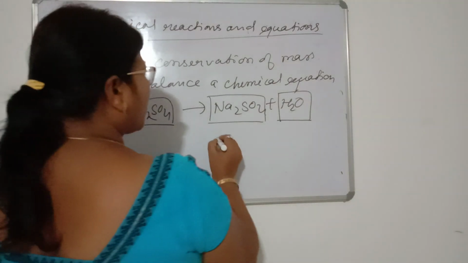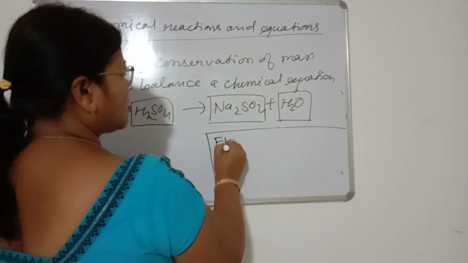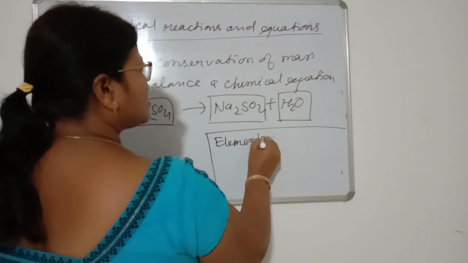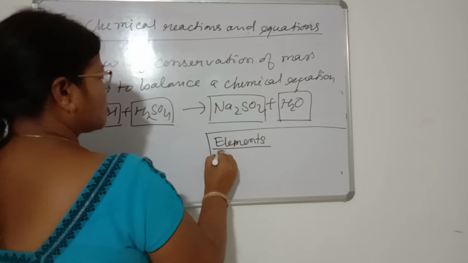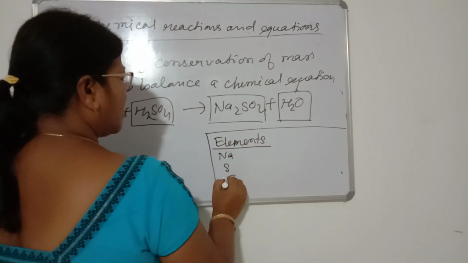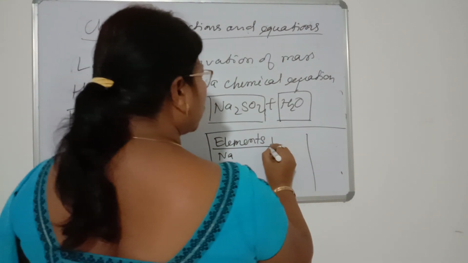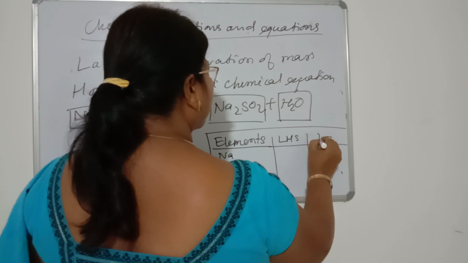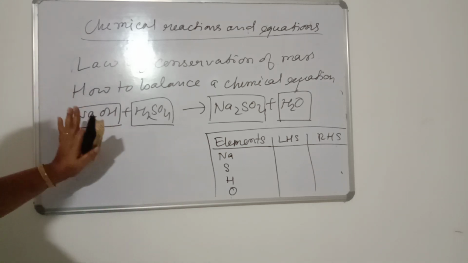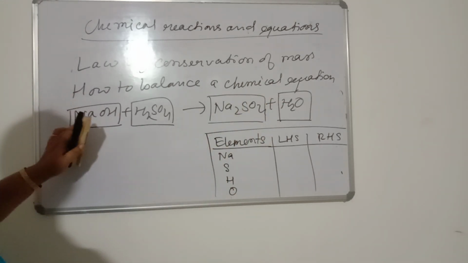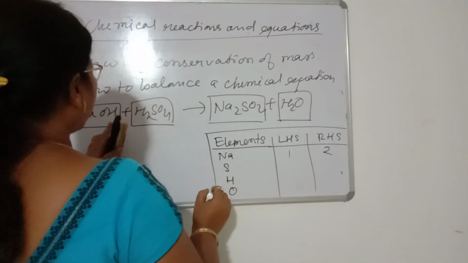Next we have to count the number of atoms on both sides of the equation. So first of all, the elements we have used in these reactions: sodium, sulfur, hydrogen, oxygen, and how many atoms on the left hand side and right hand side. On the left hand side, one sodium atom, on the right two sodium atoms.